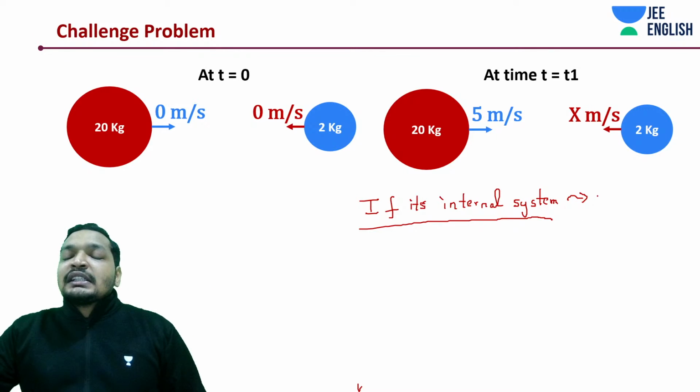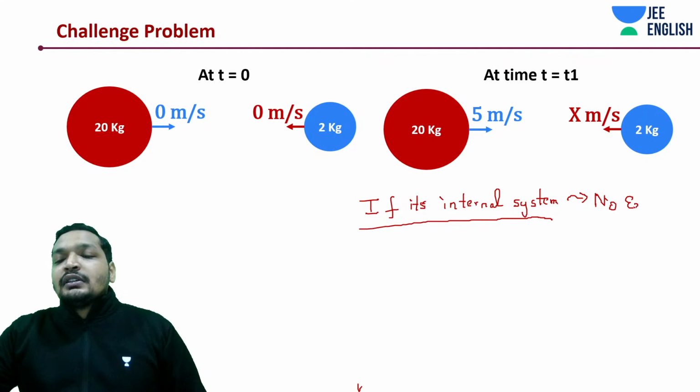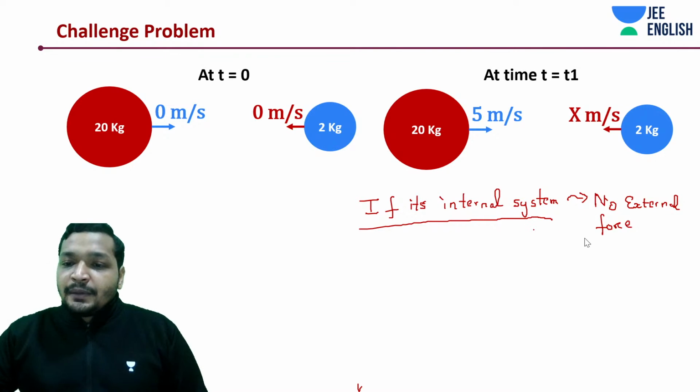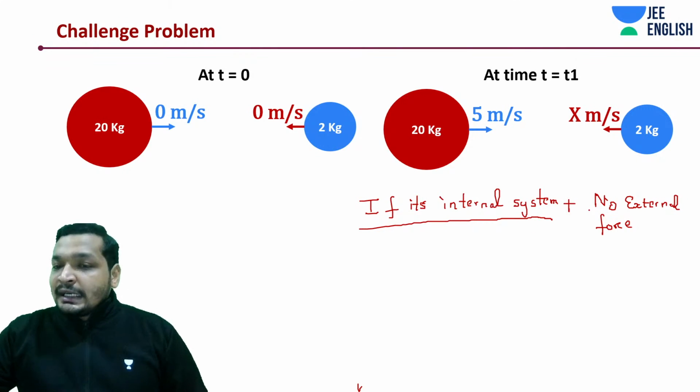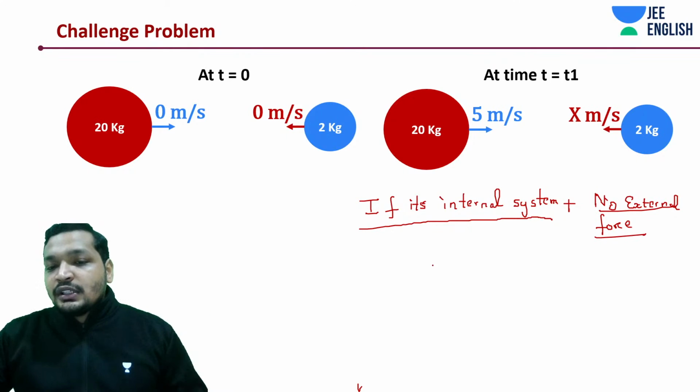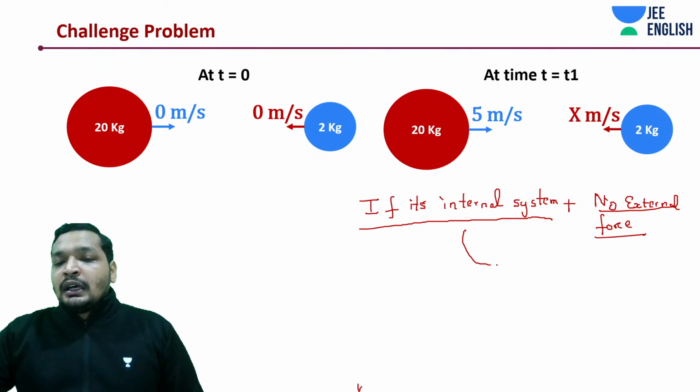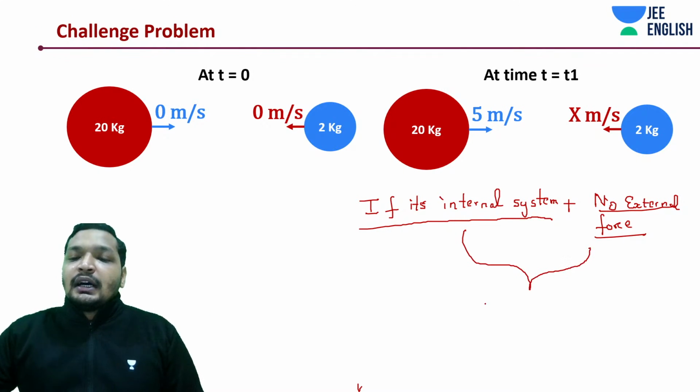That's why we are doing this concept and problem session, so that you're able to apply those concepts. If it's an internal system phenomenon and I say no external force, it's an internal system phenomenon, now no external force, and from these both we also know that acceleration of center of mass is equal to 0.